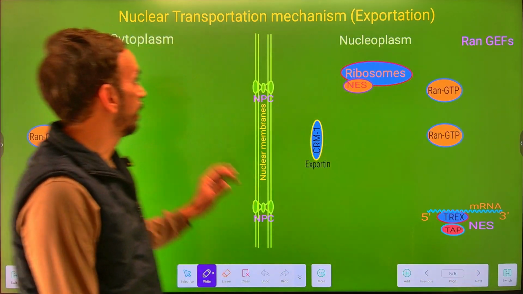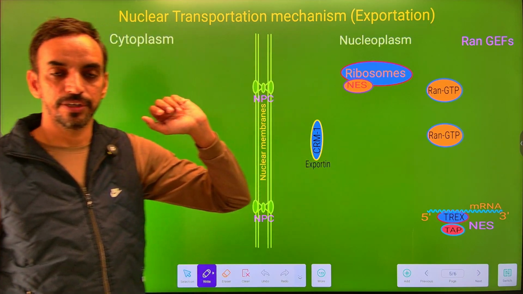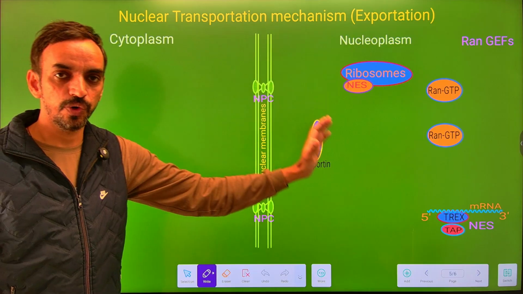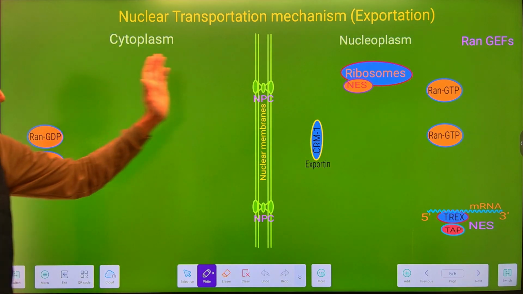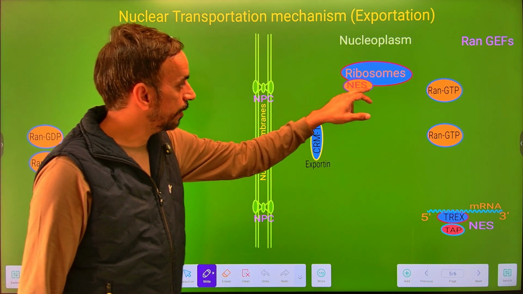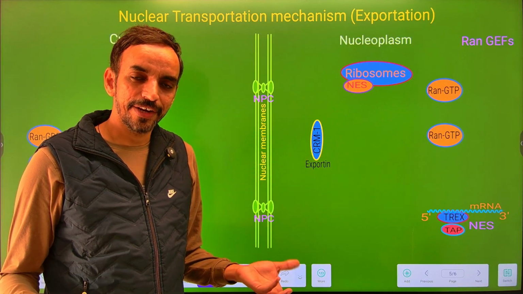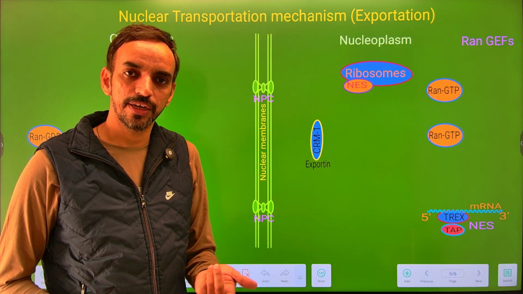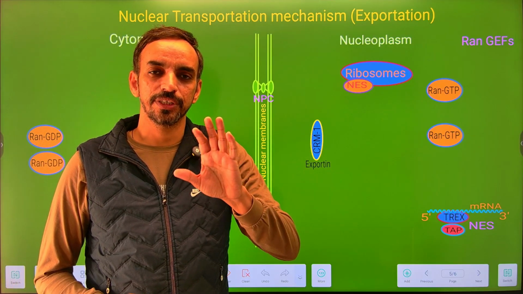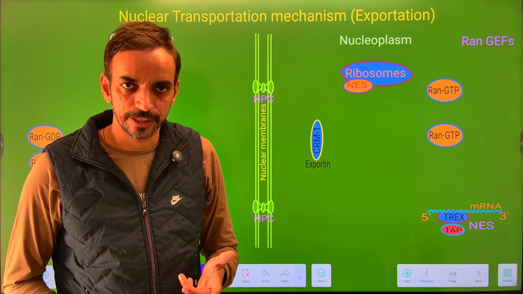Next, it is the nuclear transportation mechanism, that is the exportation. Now we will export the molecules from nucleoplasm to the cytoplasm. What we have to do is make the movement happen towards the cytoplasm. How will it happen? Suppose we have nucleolus. Within nucleolus, we have rRNA factory. There is a binding of protein to the rRNA that leads to the formation of ribosome. And these ribosomes have some sequences which are known as nuclear exportin signals.